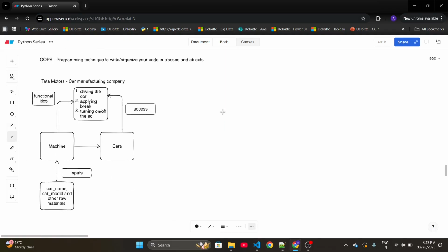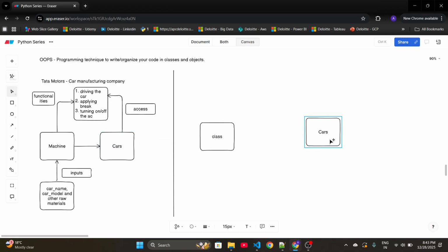Let's translate this example into classes and objects. See guys, this machine which manufactures the car is nothing but your class. So your machine basically represents the class in the object oriented programming system. Then your cars are nothing but objects.